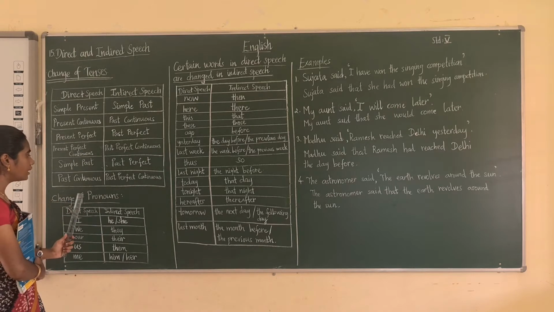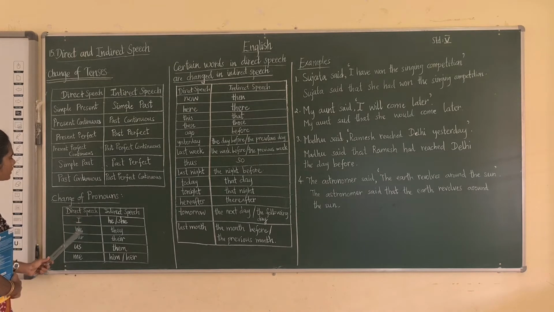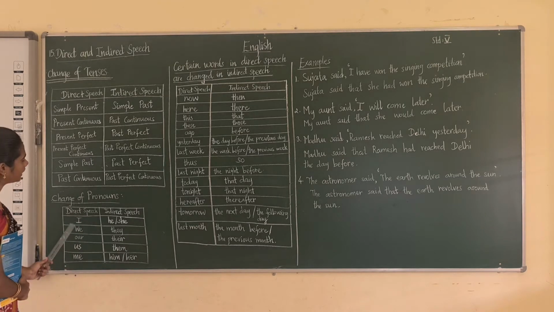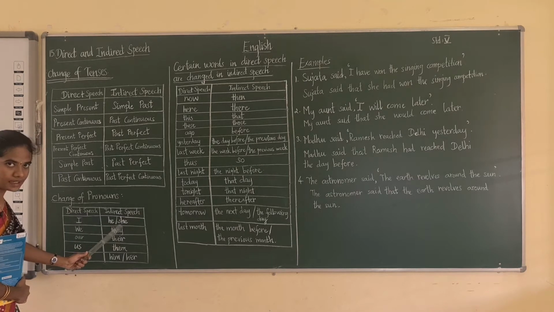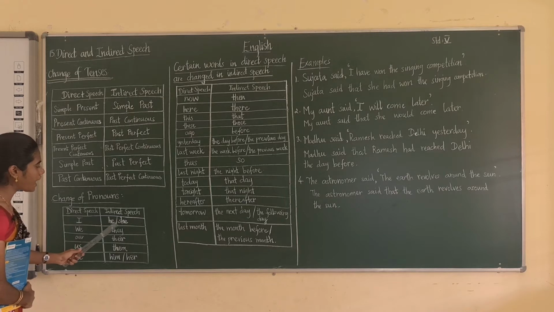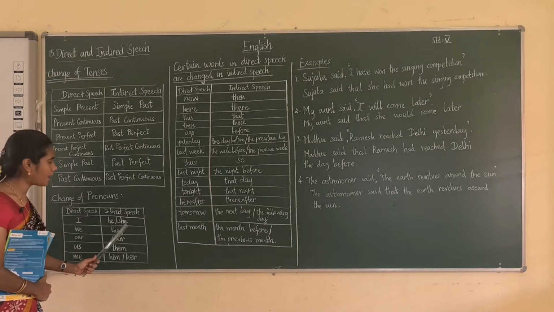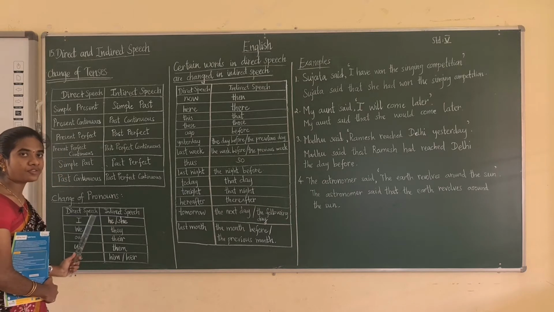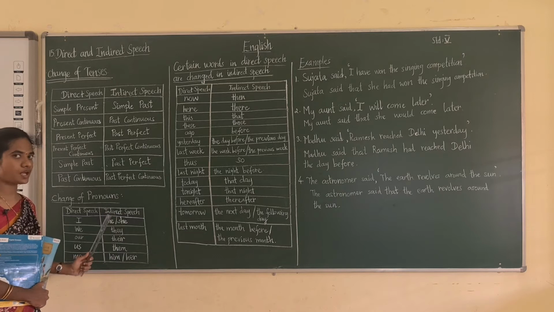Now see here the changes of pronouns. These are the pronouns in the direct speech, and they are changed into another word in the indirect speech. Let us see that. I is changed into he or she. If the I is male, you have to put he. If I is female, you have to put she. According to the sentence you have to write.